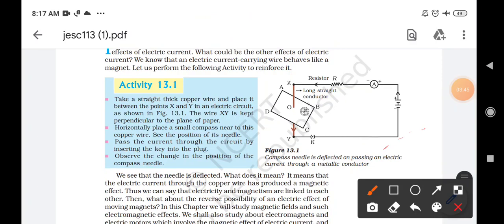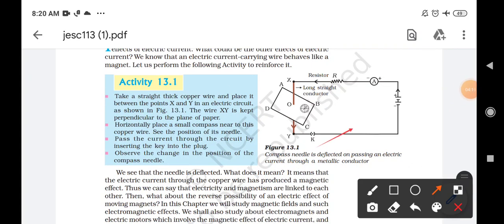For this activity you can see in the diagram itself that X and Y is a thick copper wire which is placed in the plane of a paper, students. It is connected with a cell, a resistor, and we will insert a key also. The battery is here in order to provide the electric current. As you can see here, students, this is a copper wire.